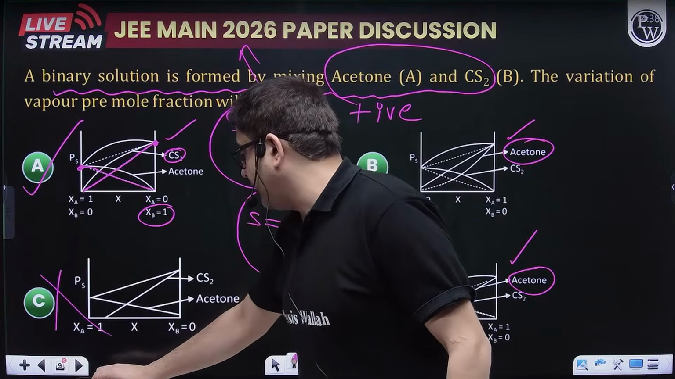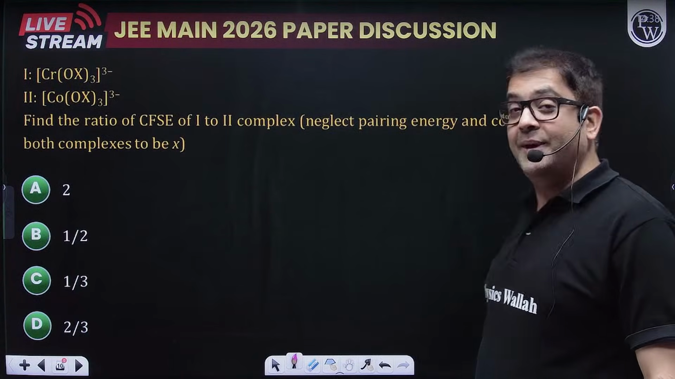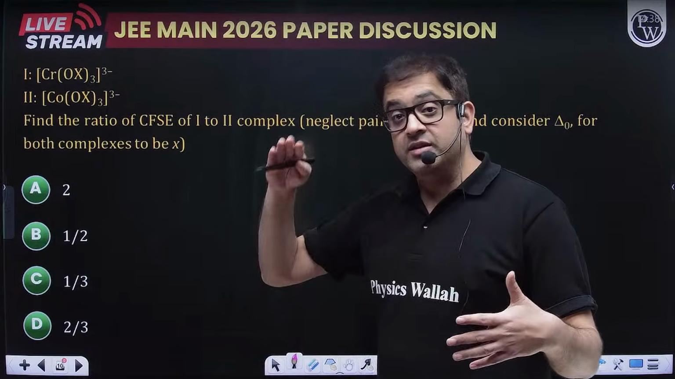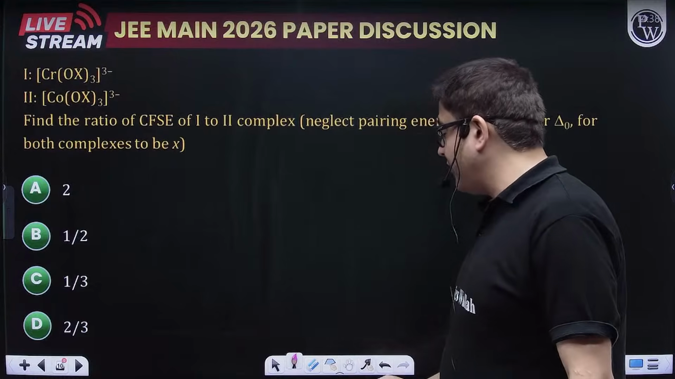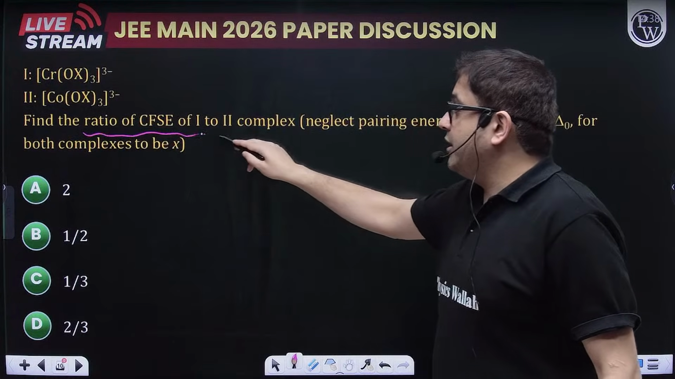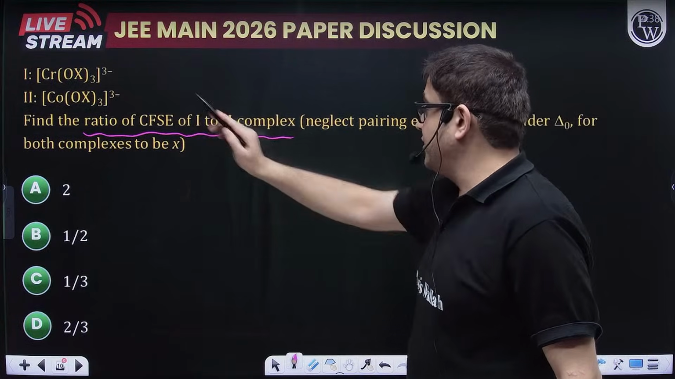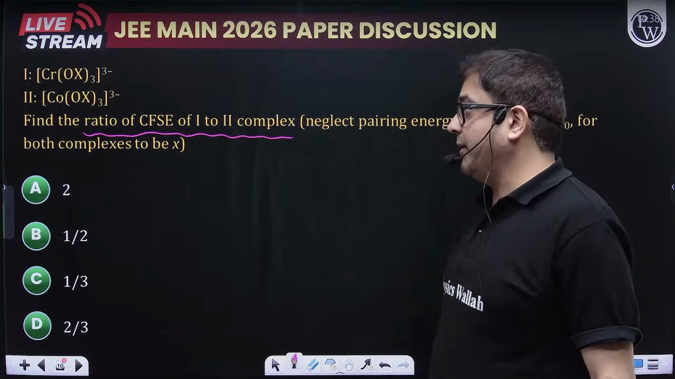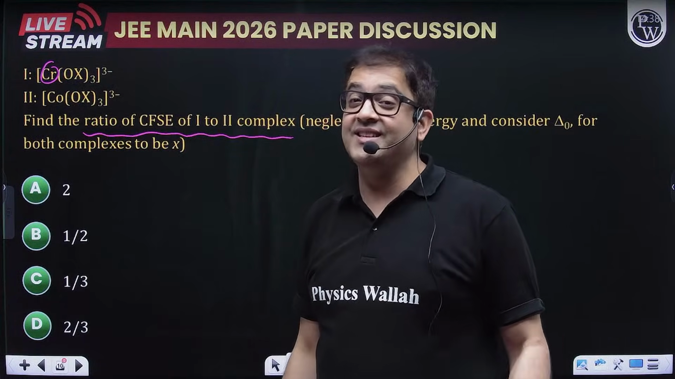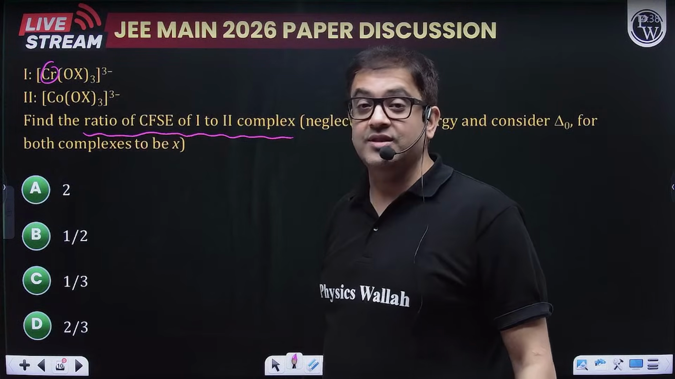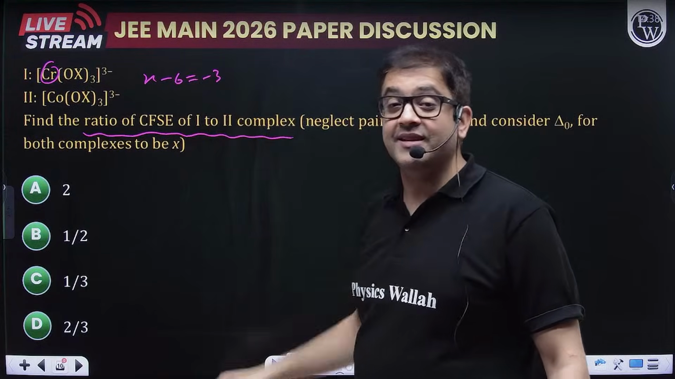So this is the solution question we have discussed. Coming to the question from coordination chemistry, again today instead of the d-block, coordination is having high weightage. A very basic question rather. You have to calculate the ratio of the crystal field stabilization or splitting energy of the first and second complexes, and give the ratio. What is the first one, sir? It is chromium. Oxalate is C2O4 2 minus. So the oxidation state of chromium will be X minus 6 equals minus 3. That means it is plus 3.